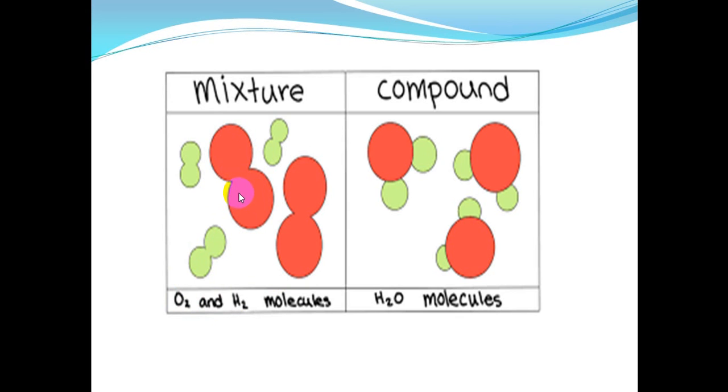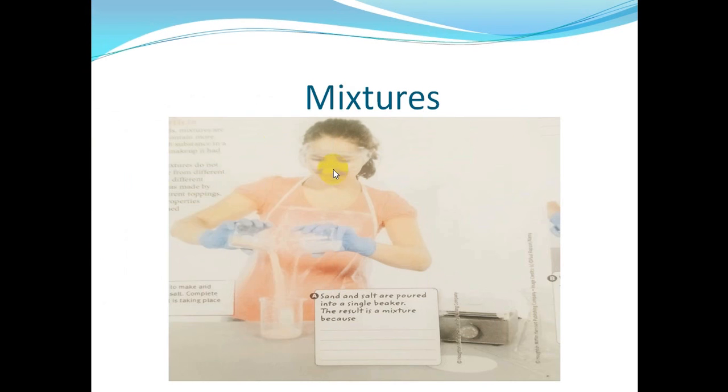And look here, they don't have any chemical bond between them. So in this case we call it a mixture, but when they have a bond between them we call it a compound. Okay, so mixture, let's start solving this question. You will find this on page 58. So open with me page 58.